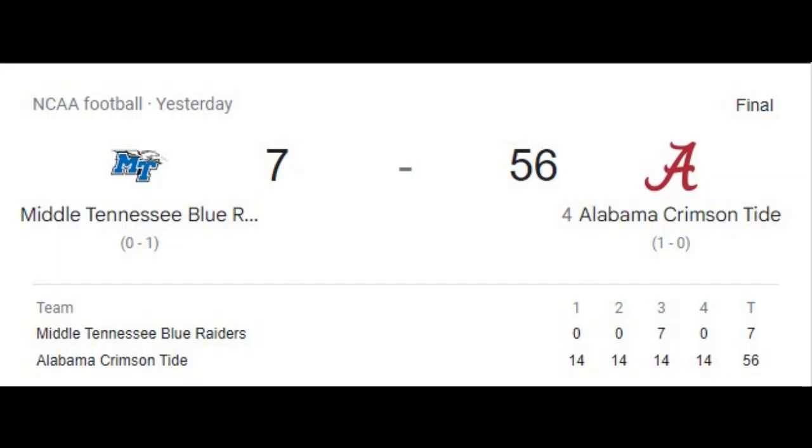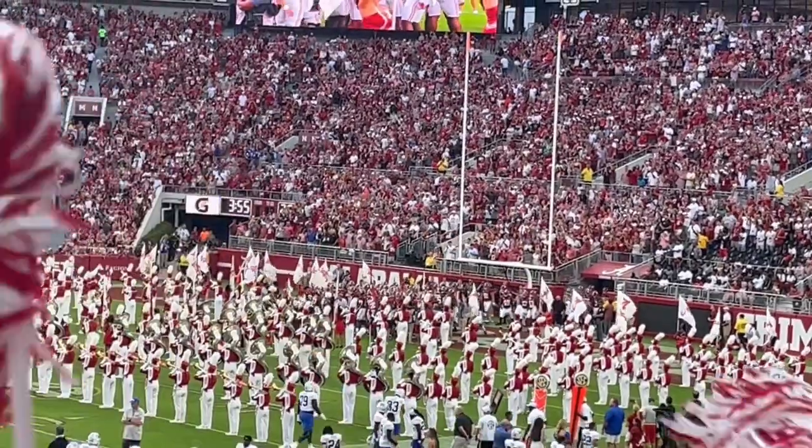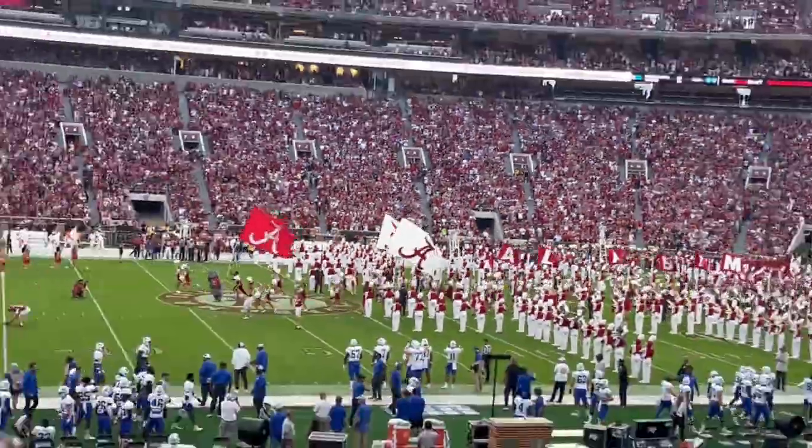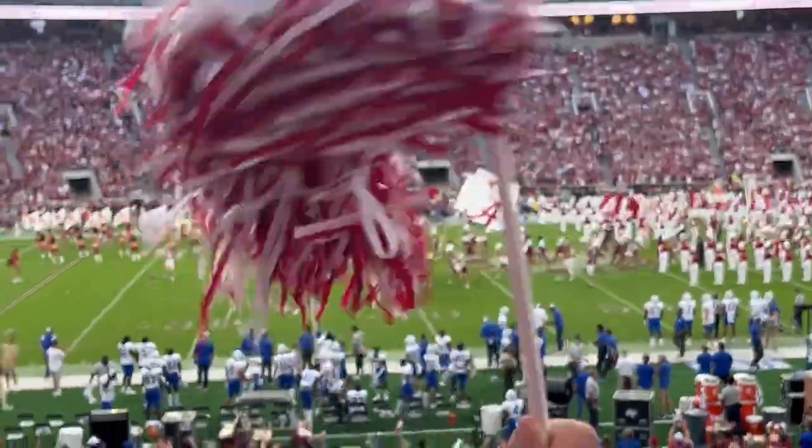In this video, I want to take a look at the Alabama-Middle Tennessee State game and some observations from the game in general, and then also take a look at the QB race and some other revelations and thoughts based on what we've seen from Alabama yesterday.